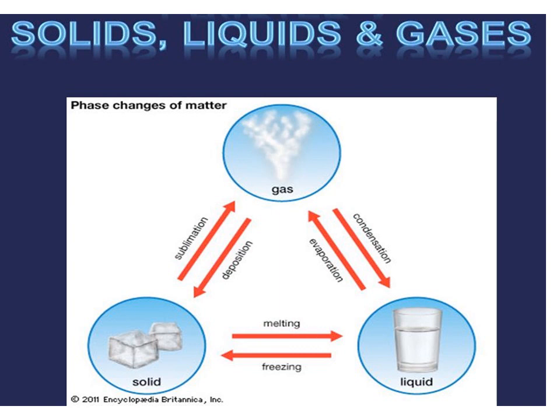Now when we continue increasing the temperature of the liquid, water, by heating, it turns into the next state of matter, gas.